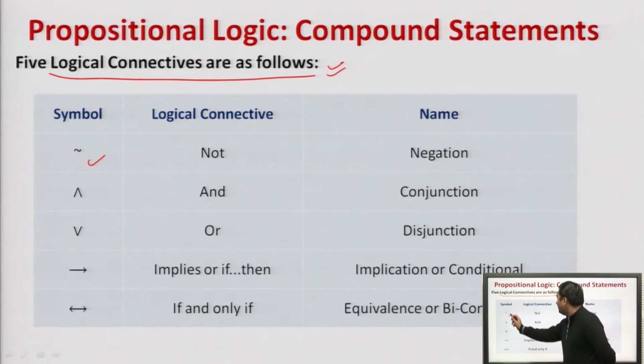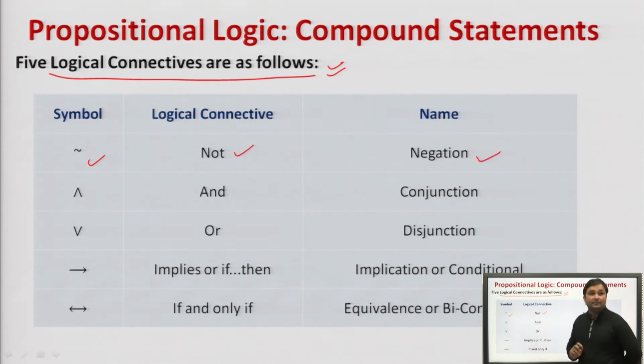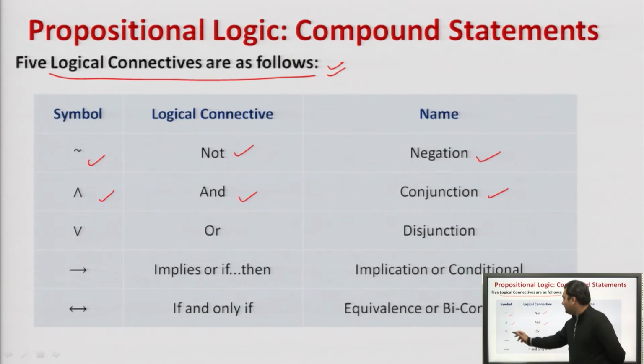Negation. This symbol is negation, not. Logical connective not, and the name is negation. Agreed? Next, this symbol means and, and the name is conjunction. This is called and, but in terms of propositional logic we say it as conjunction. This is or; in terms of propositional logic we say it as disjunction.